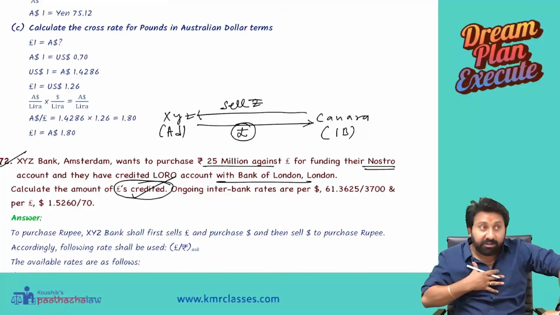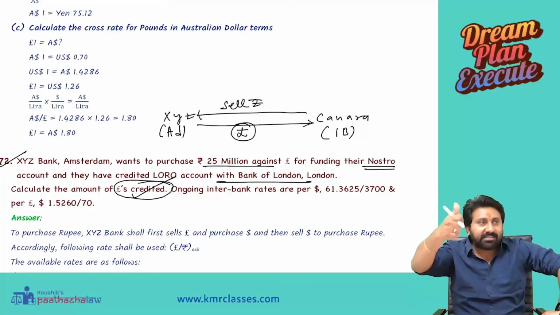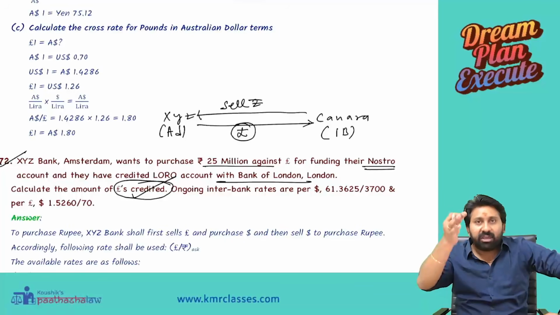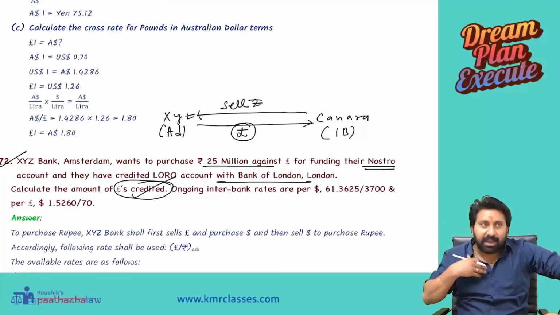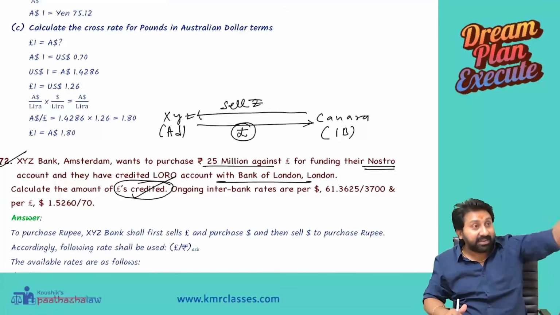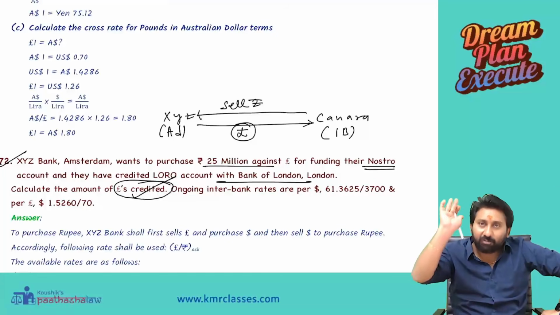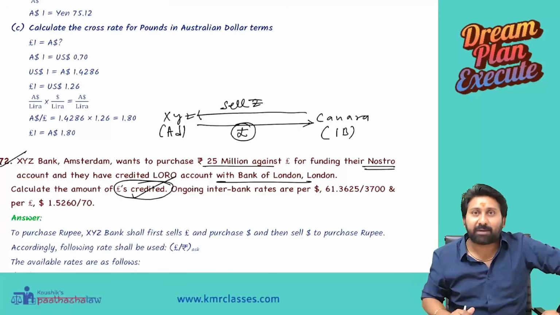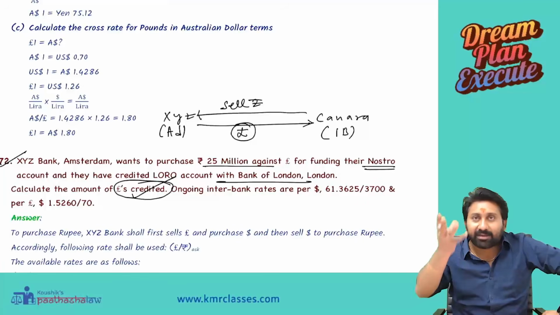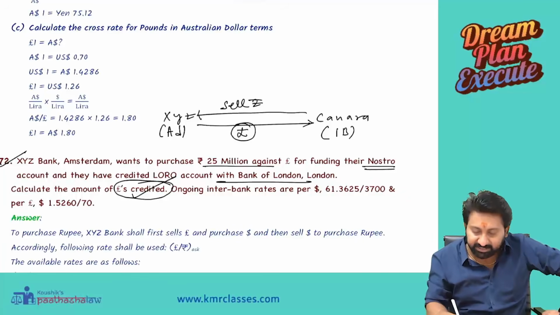Buying pounds. We are what bank? Interbank. So ours is the upper hand. So we are buying pounds, and Interbank is buying pounds. The customer is selling pounds; the customer is another bank. So we are buying. At what rate will we buy? At a lower rate, because we are the interbank participant now. Lower rate means bid rate.